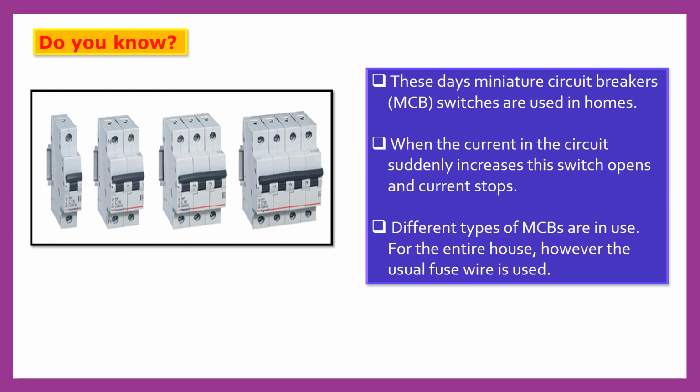Nowadays, miniature circuit breakers, that is MCB switches, are used in homes. Such types of miniature circuit breakers you can see in the picture also, children. When the current in the circuit suddenly increases, then this switch opens and stops this current. So there are different types of MCBs, that is miniature circuit breakers, that we can use. For the entire house, however, the usual fuse wire is used.